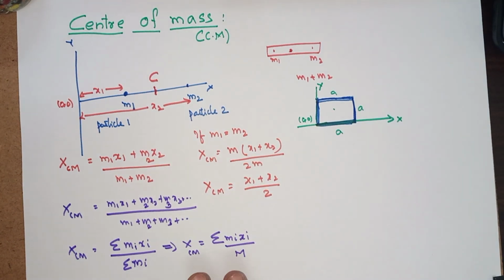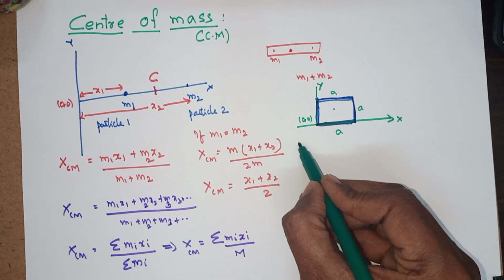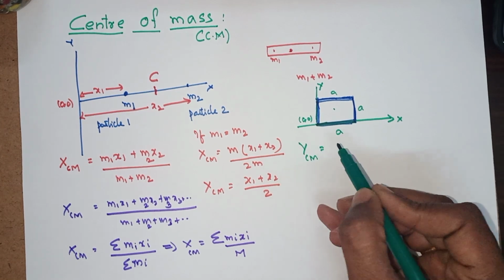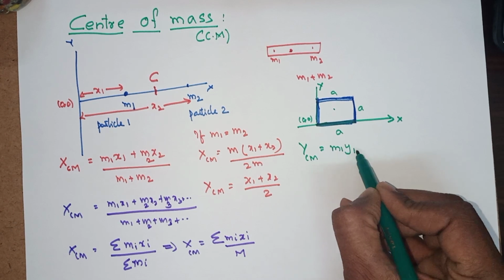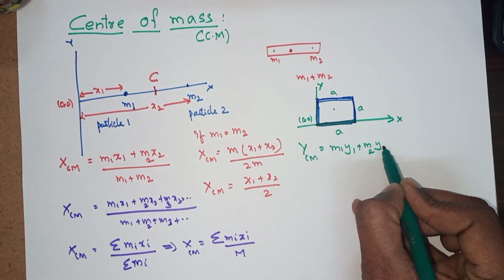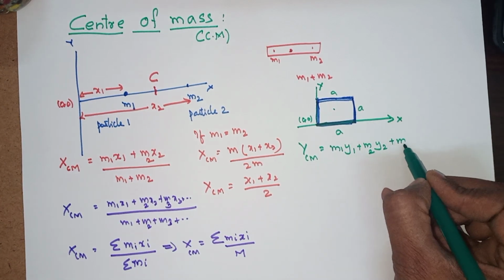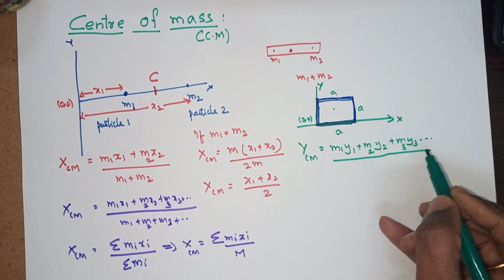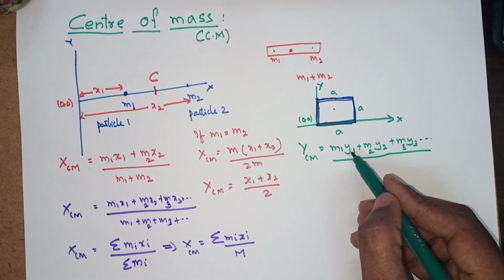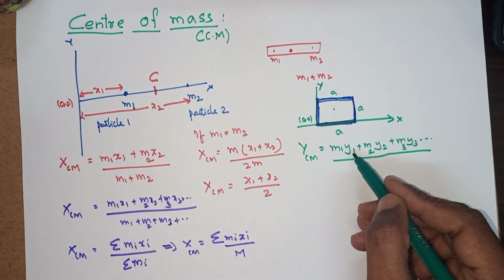How to find the y center of mass location? Same as before, we consider the number of particles in the system like m1 y1 plus m2 y2 plus m3 y3. Such locations can be taken. Y-axis distances can be measured from the x-axis.